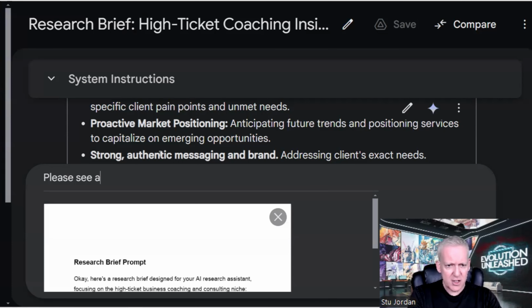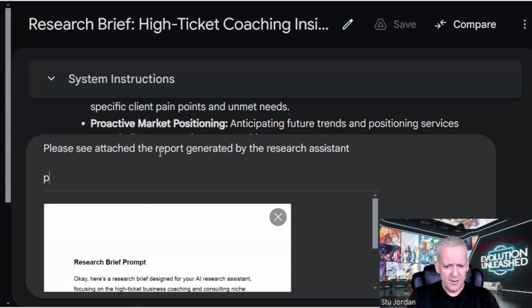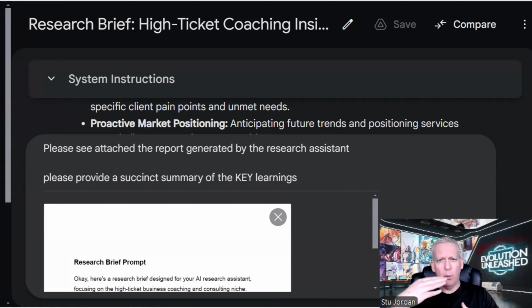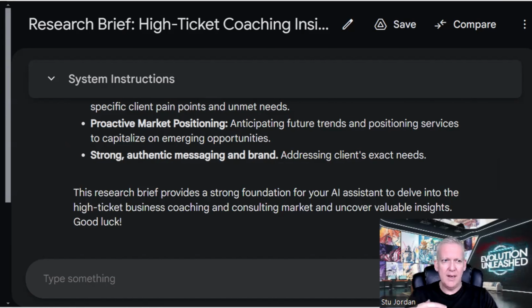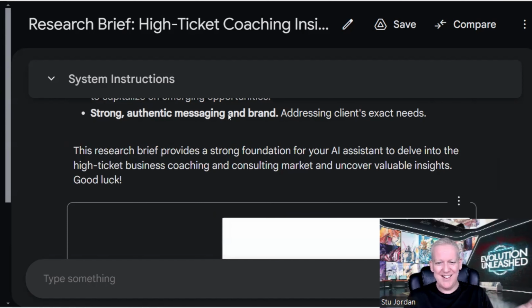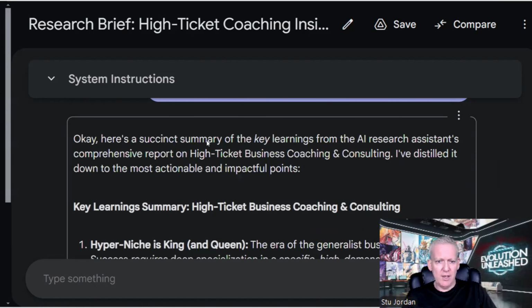Please see attached the report generated by the research assistant. Please provide a succinct, which means it won't be verbose, it'll be short, summary of the key learnings. We'll just start with that. And then we can now work with this and interrogate the AI and ask questions. Well, what about this? What about that? And it will be able to look at that research and give you answers. So you don't just have to read it. You can give it to an AI and have it broken down.